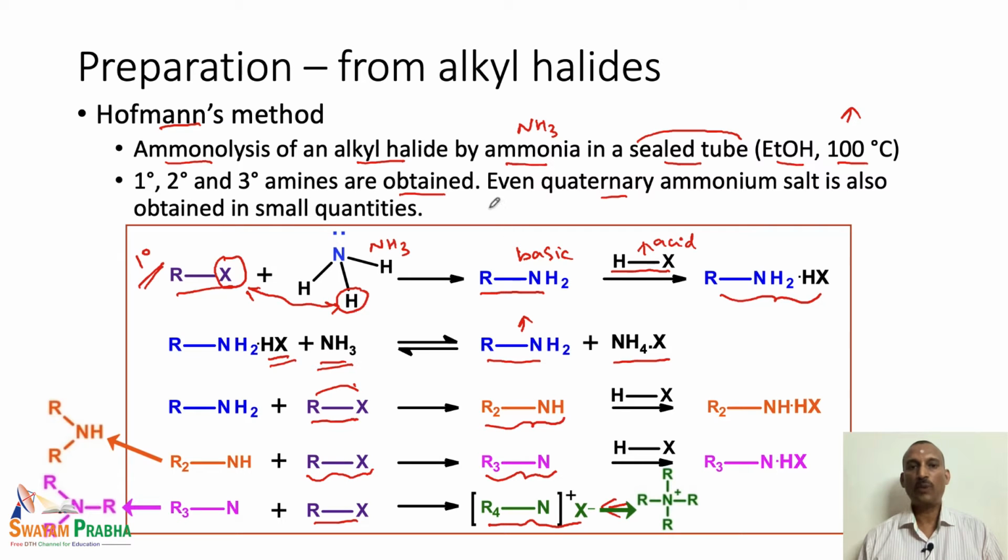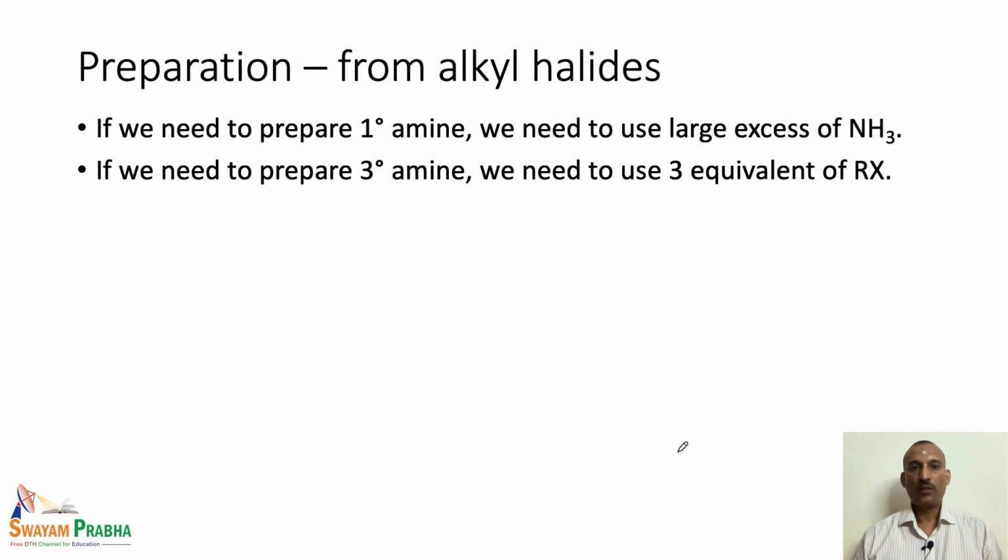So, although this method is a very old method used by Hofmann for the preparation of primary amines, this reaction is seldom used currently. The reason is the reaction always leads to a mixture of products like the required primary amine, some amount of secondary amine, tertiary amine, and even the quaternary ammonium salt. So, if at all we have to use the same reaction, the use of only ammonia for the preparation of primary amine, then what is required is we need to use excess of ammonia.